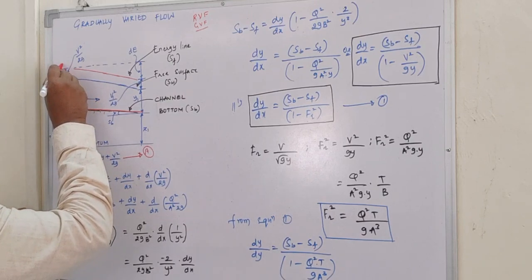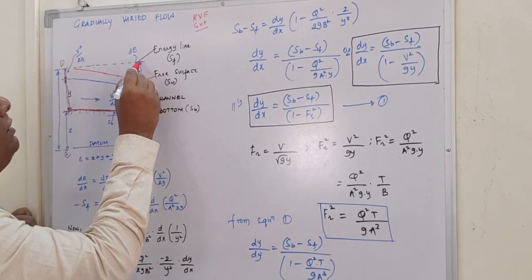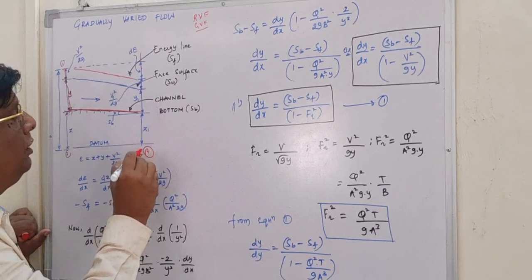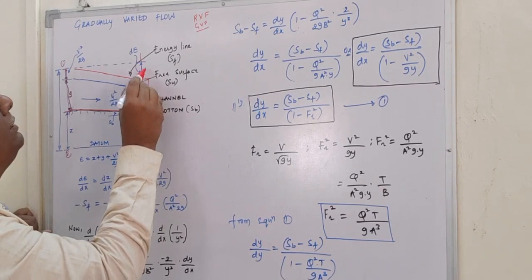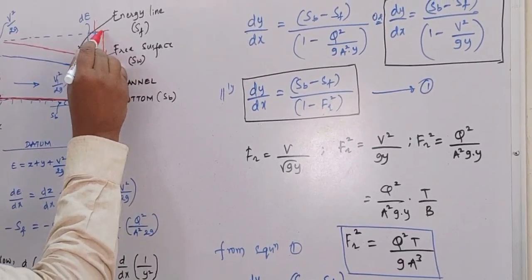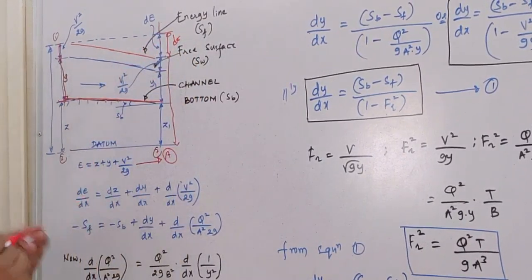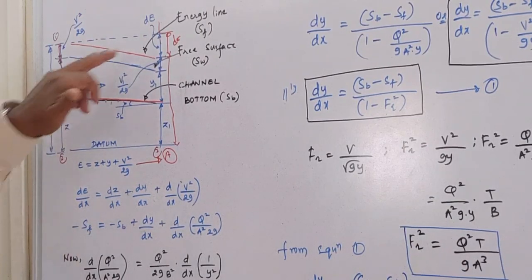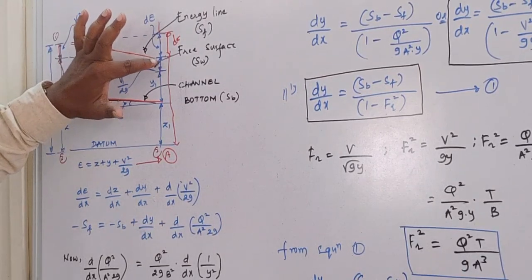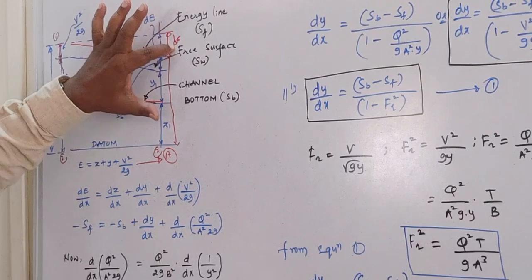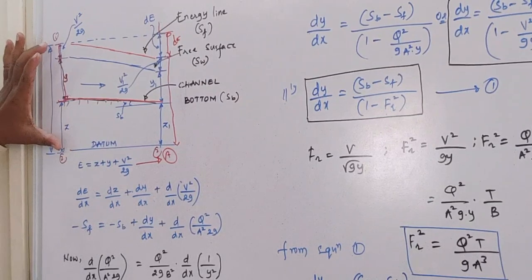At this section 1,1, this is the total energy head. At the section 2,2, the energy head is this. This is the energy head loss, that is dE. This energy head loss is mainly because of the flow taking place from section 1 to section 2. So this is the total energy available at section 2, and this is the total energy available at section 1.